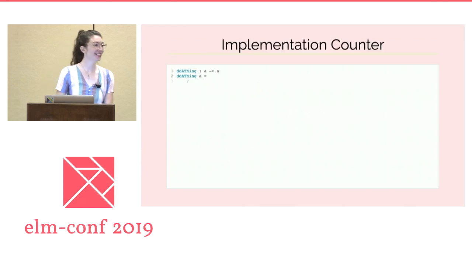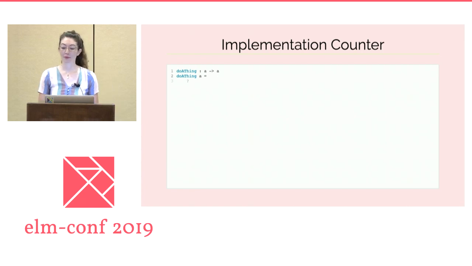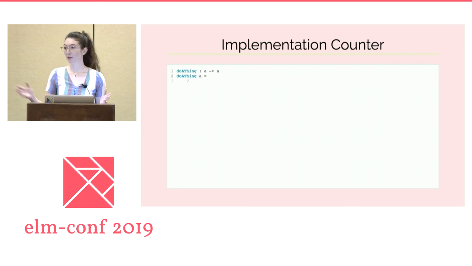Why? Let's think about this from a types first perspective. How many possible implementations are there for a function with a type annotation saying it can take any type and will return that same type? No matter the name, this is the identity function, and there's only one possible implementation. For a function to accept some generic A and return the same type A, that function can only do one thing: return its argument.